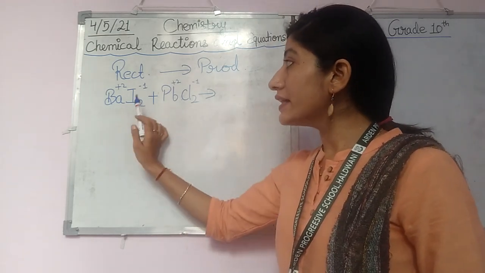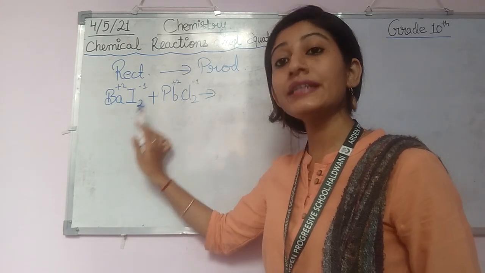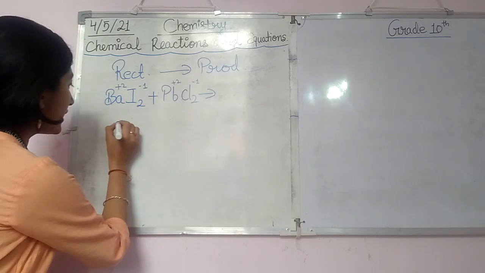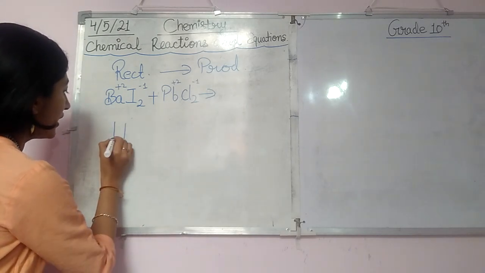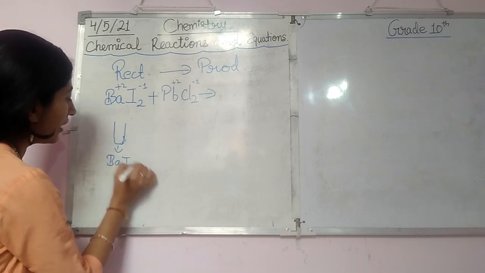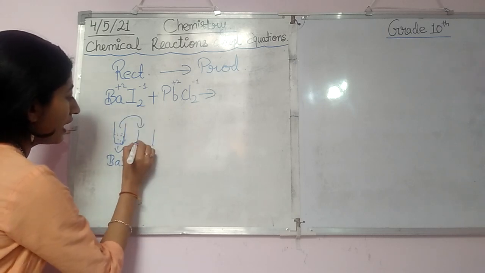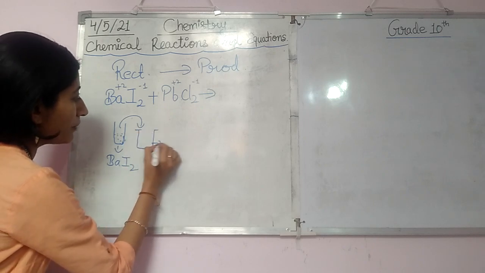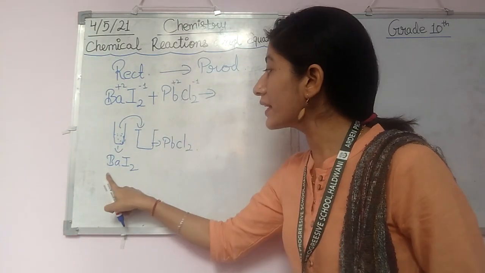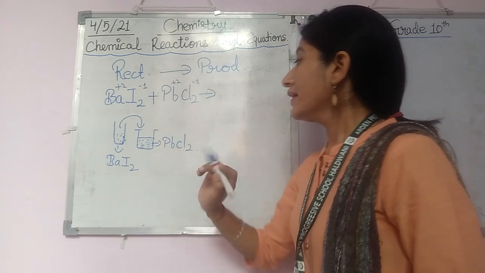So in this activity, one beaker contains barium iodide and the other beaker contains lead chloride, right? In this way you can see that suppose this is a beaker, and in this one is our barium iodide, BaI2, and this barium iodide solution we are pouring into another beaker which contains PbCl2.